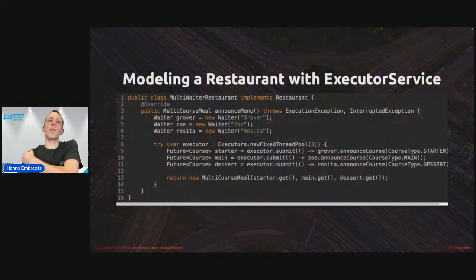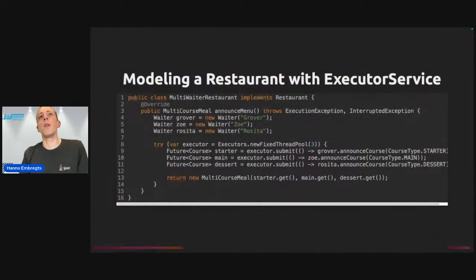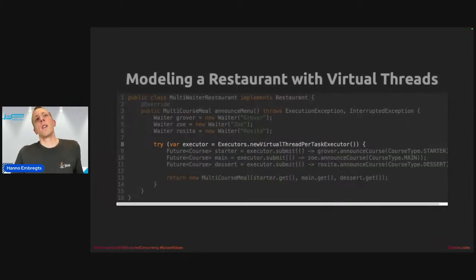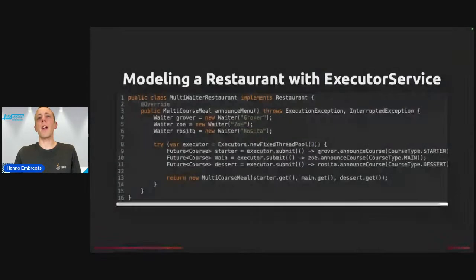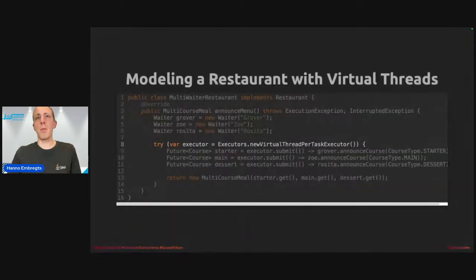And what if we would want to use them in our restaurant domain? Well, with the ExecutorService approach, it is quite simple. We would just have to change line 8 to new virtual thread per task executor. And that would mean that this code now runs on virtual threads. And you'll probably notice that the ability to configure the number of threads that we had in the past has now disappeared. And this is deliberate because the idea of virtual threads is that they can